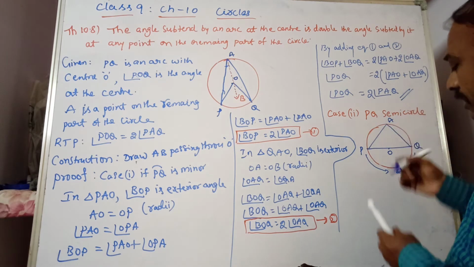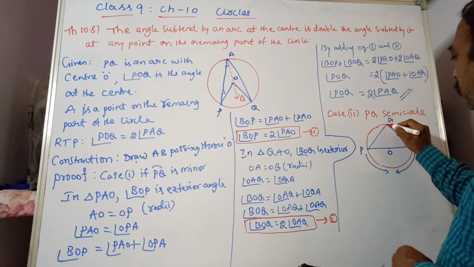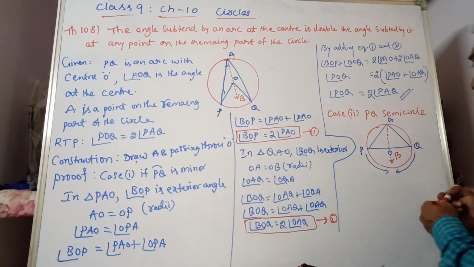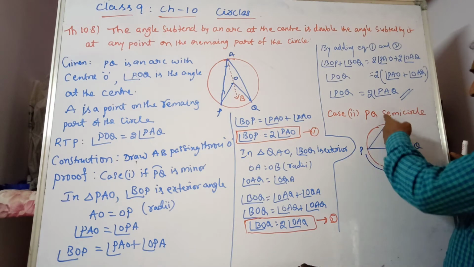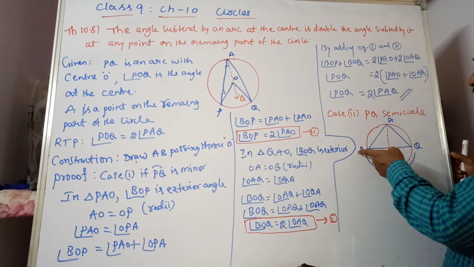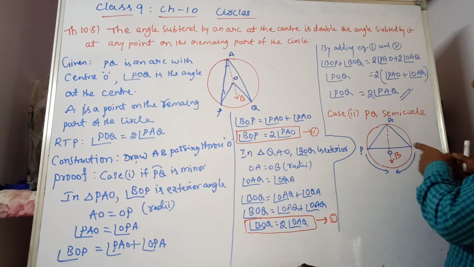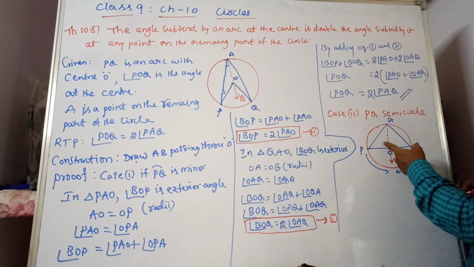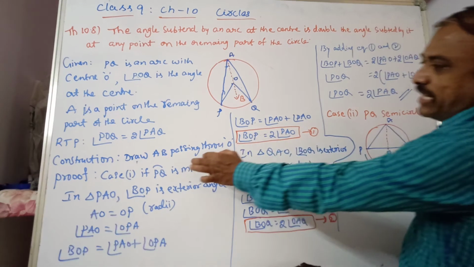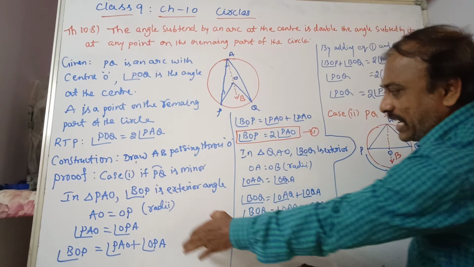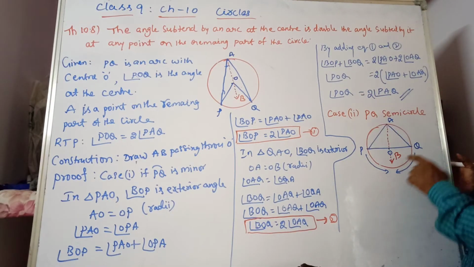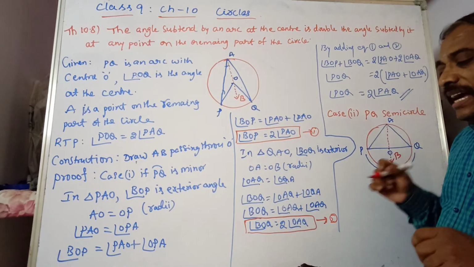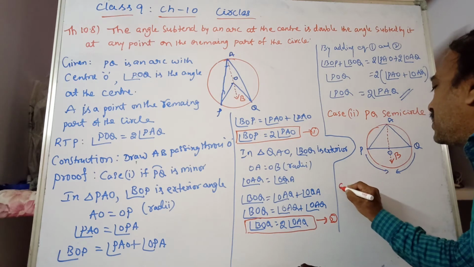Now again draw the line through. This is B. Again you are getting the same triangle PAO. BOP is an exterior angle and BOQ is an exterior angle, and these two sides are equal as OP is equal to OA, the radius. The diagram differs, but the procedure is the same. From here again you have to copy the same thing in case 2.